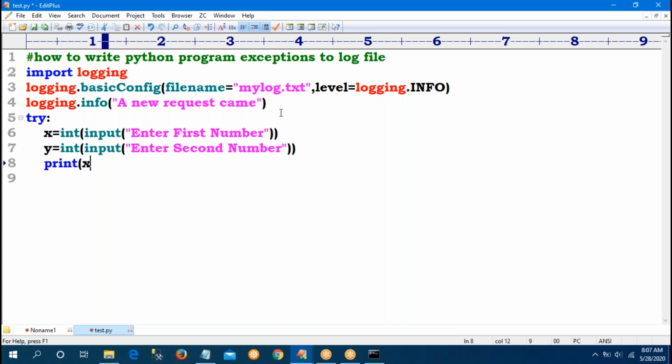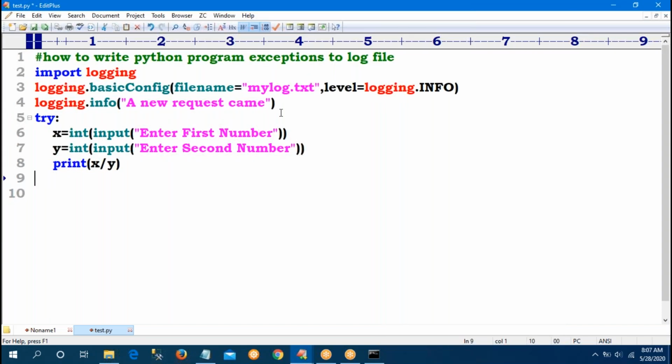Print the division, then completed. Sir, if I give 10 and 2, no exception, it is perfectly executed. For suppose, except ZeroDivisionError as message. What is the meaning of as message?